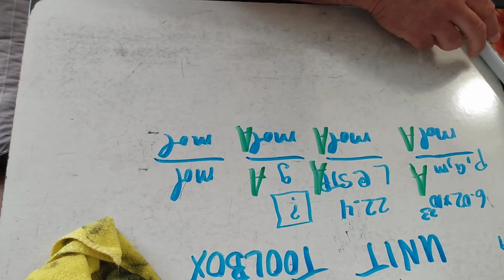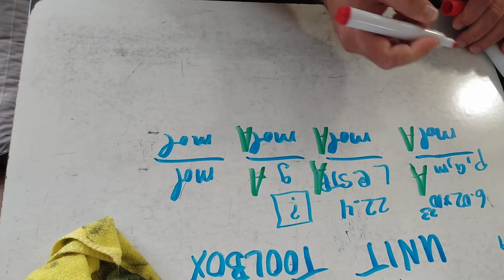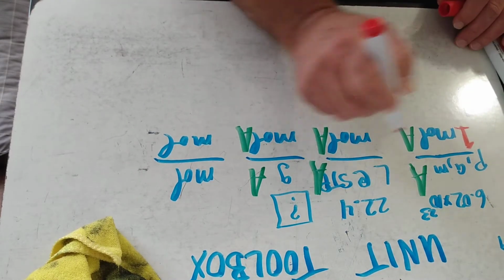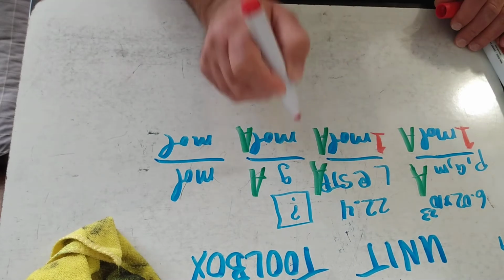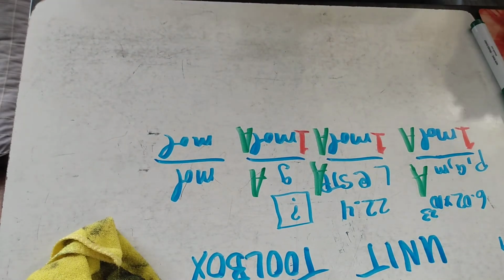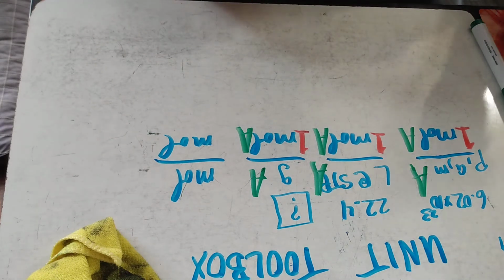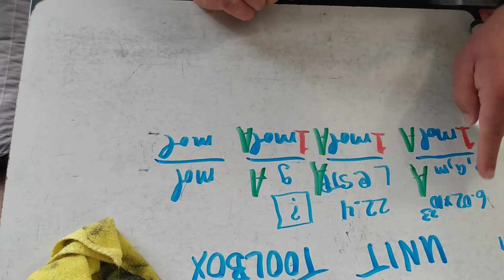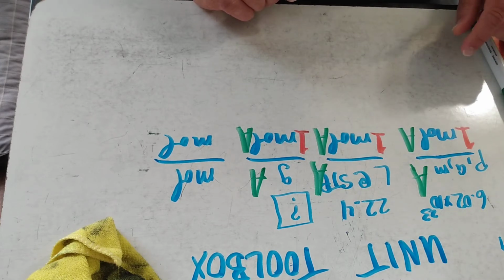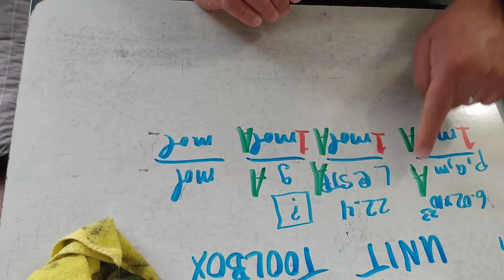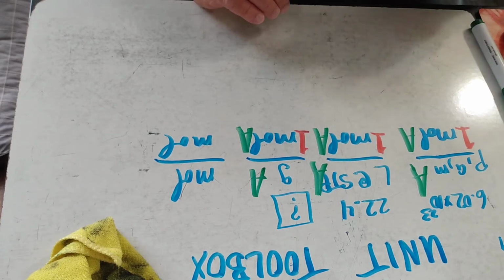Now, each of these is equal to 1. That's equal to 1. That's equal to 1. And that's equal to 1. So let's just say we've got chlorine. 6.02 times 10 to the 23rd particles or atoms of chlorine is equal to 1 mole of chlorine.